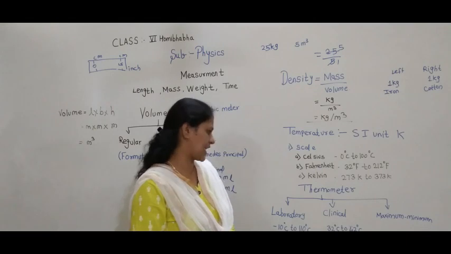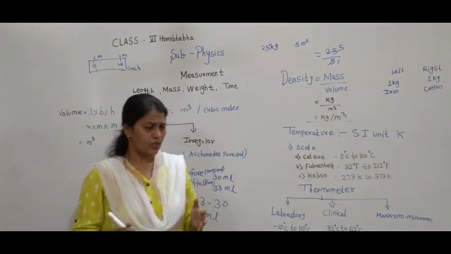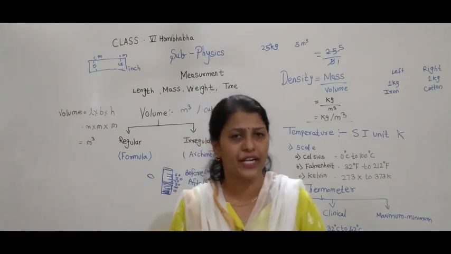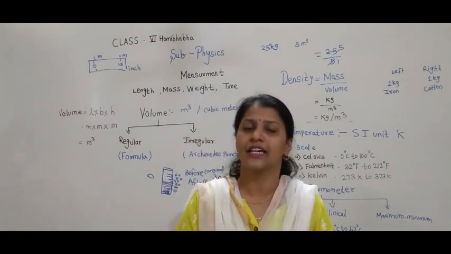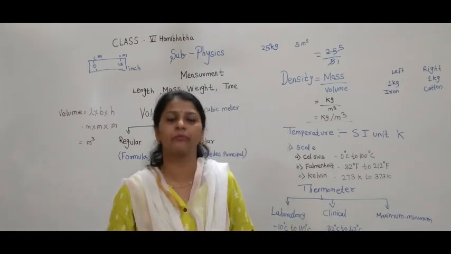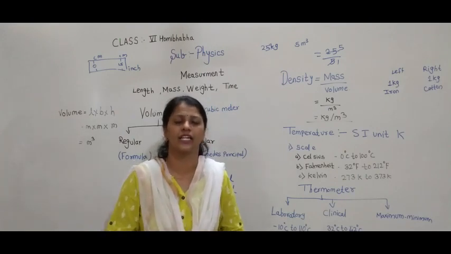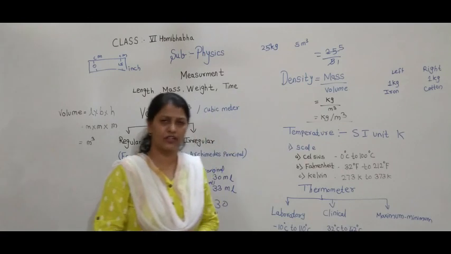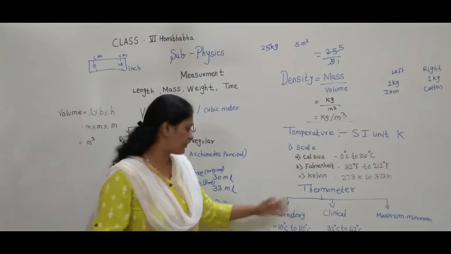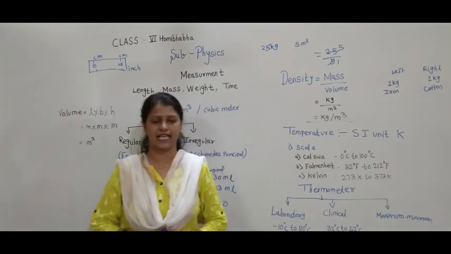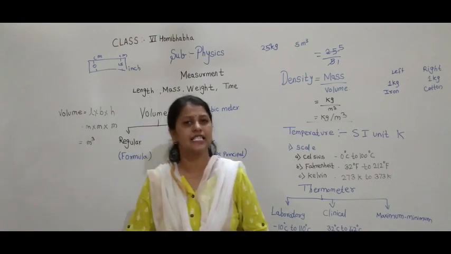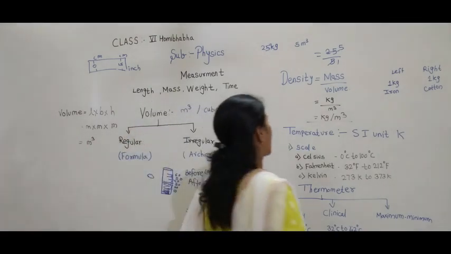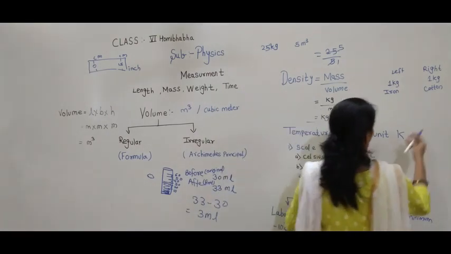42 degree Celsius. Then what will be the maximum temperature? What will be the normal body temperature of a human being? Yes, the normal human body temperature should be 35 degrees Celsius, or if you want to measure in Fahrenheit, it will be 98.6 degree Fahrenheit.